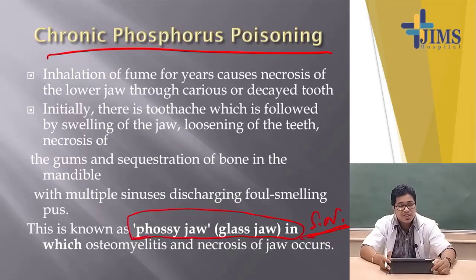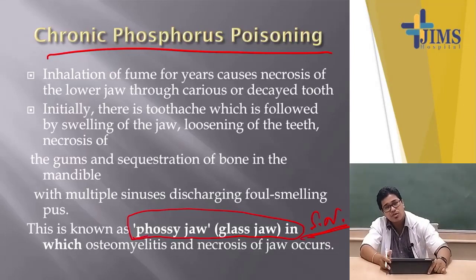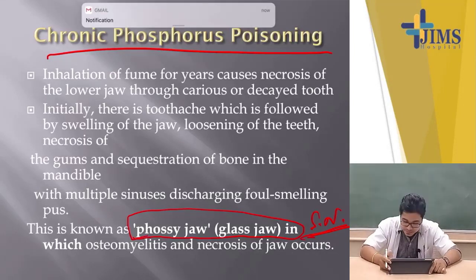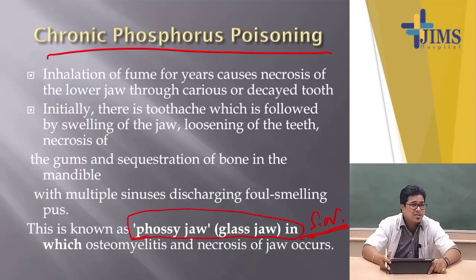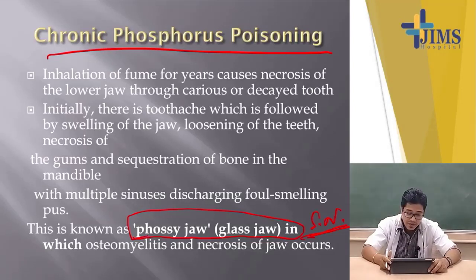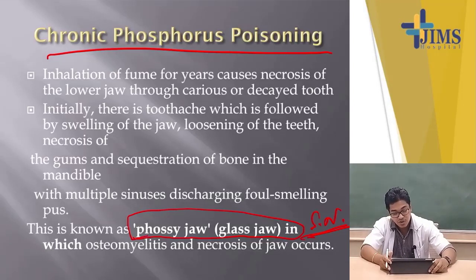So there will be sequestrum formation and osteomyelitis of the mandible, occurring because of overgrowth of pyogenic bacteria. There will be multiple discharging sinuses with foul smelling pyogenic discharge because of the osteomyelitis, and this is known as phossy jaw or glass jaw.